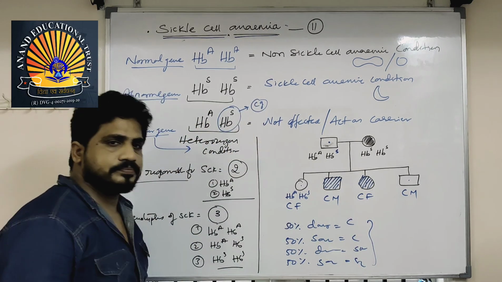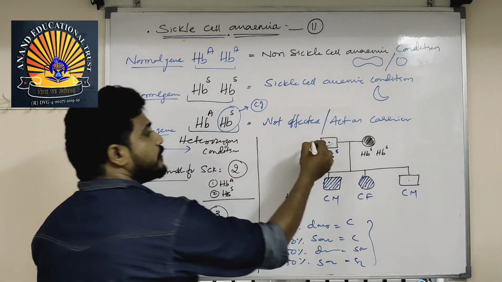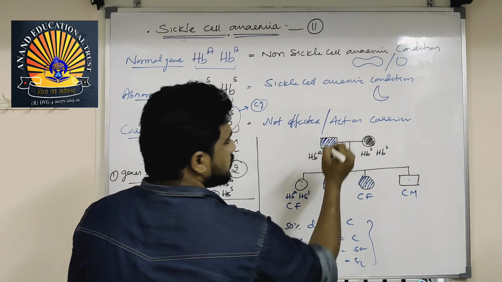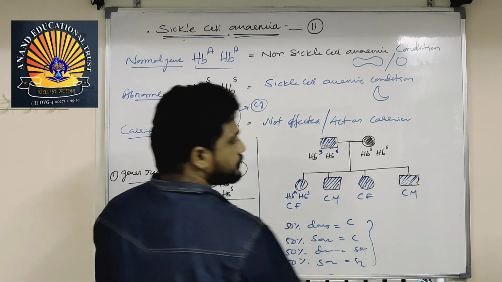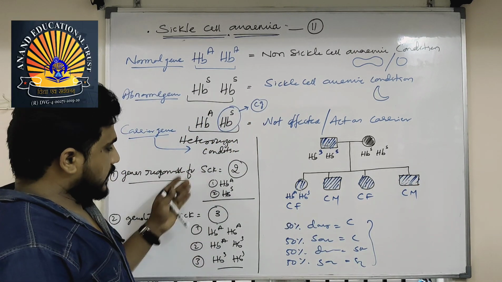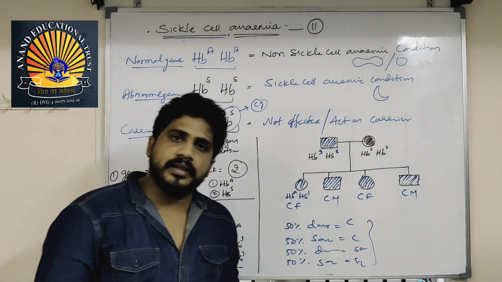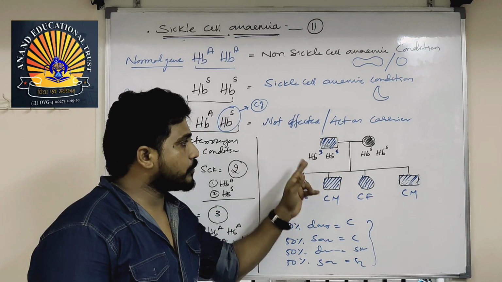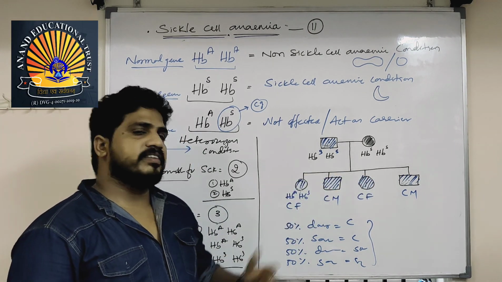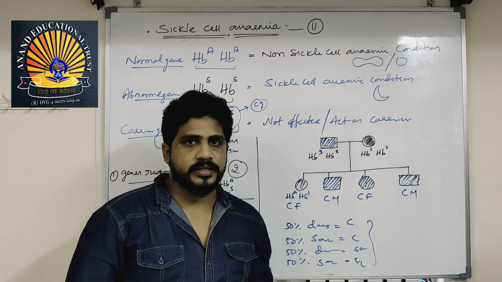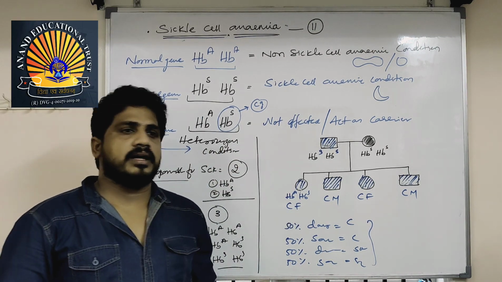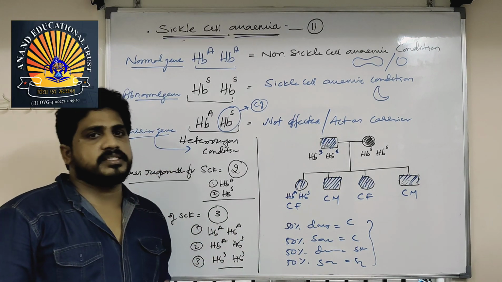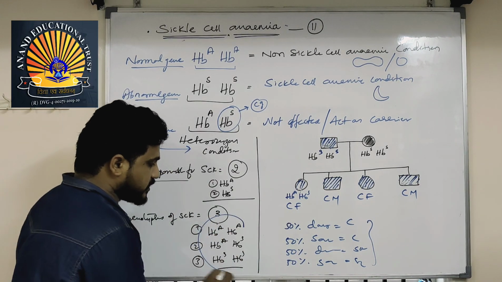This is another condition. If he is also affected, then this is also S. Then all will be affected. So by the given genotypes, we can make the pedigree. By the given pedigree, we have to assume the genotypes and we can conclude the answers from the options. So this is about sickle cell anemia. They may ask questions about sickle cell anemia. You must go through this.